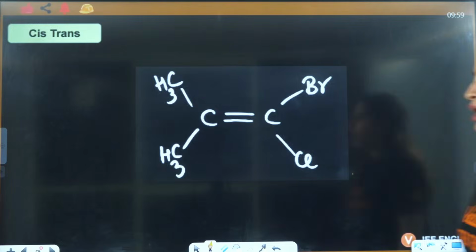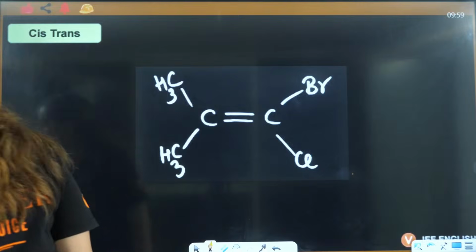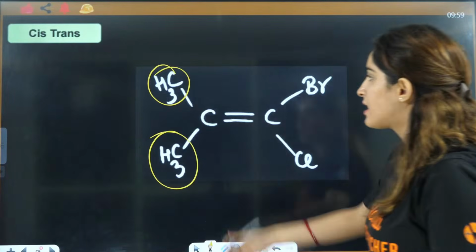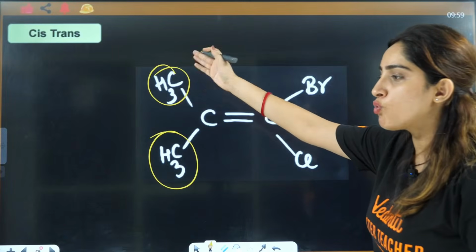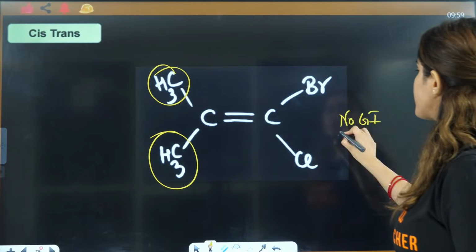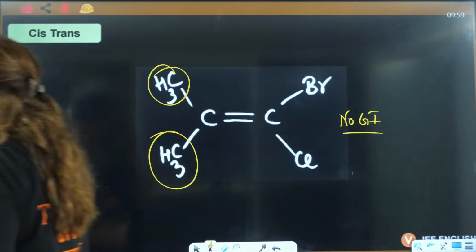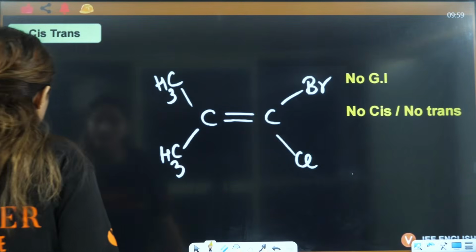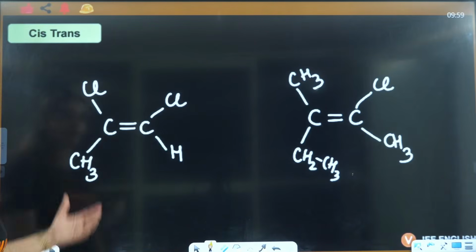No, GI only. Very good, ma'am. What are you talking about cis and trans? Same carbon, two same things, ma'am. It is not even a GI. Forget about cis and trans. So, no cis, no trans. Right, everyone? No cis, no trans will be there.